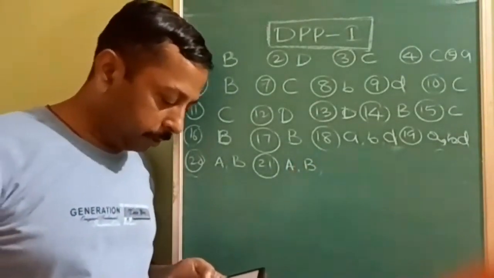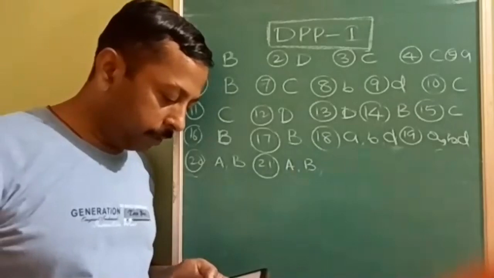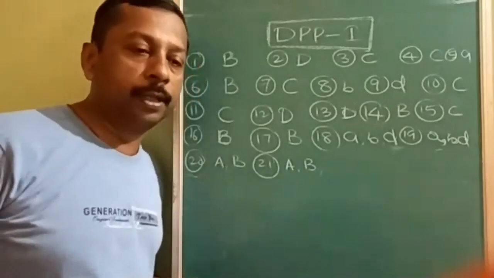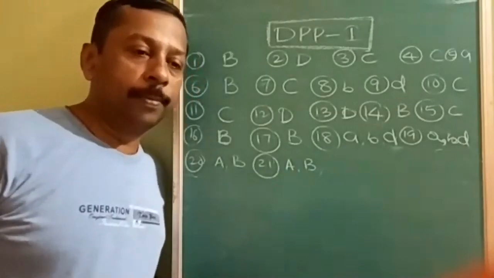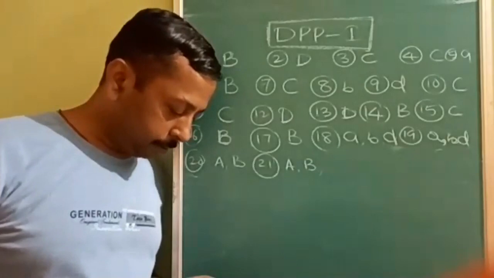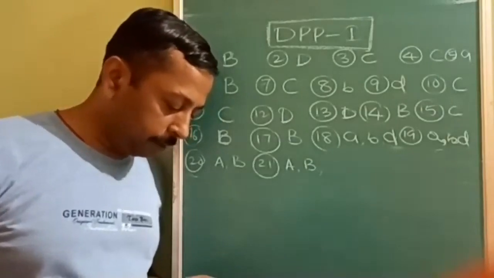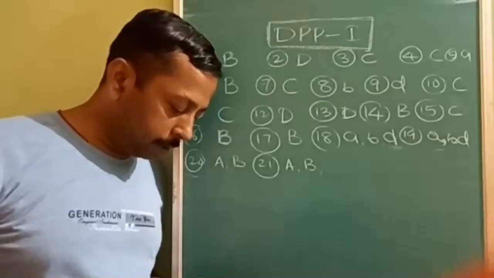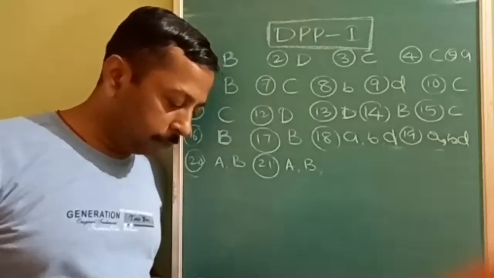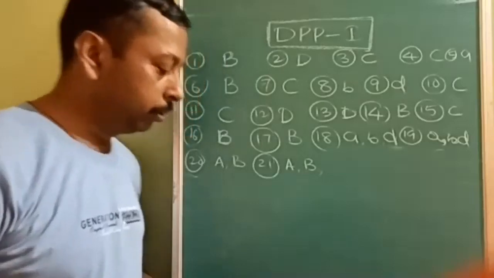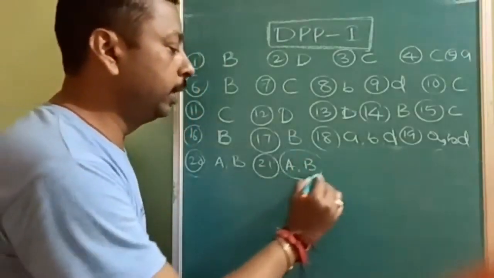Ultracentrifugation process used for preparation of lyophobic. No. Ultracentrifugation is what? Preparation of suspension. Okay. Next, purification. It is used for purification, not for preparation. Gold number is an index for extent of gold plating. No, it is for index of protective power. So 21 question, only A and B.